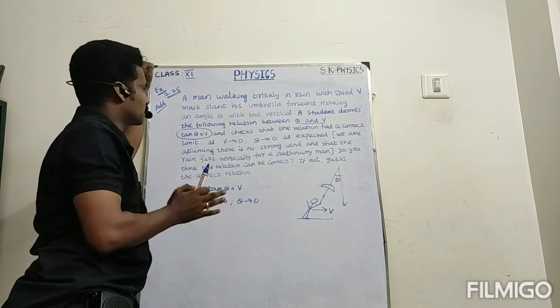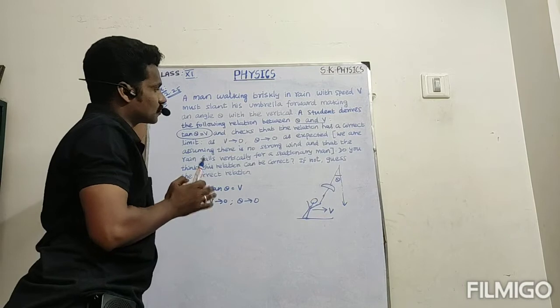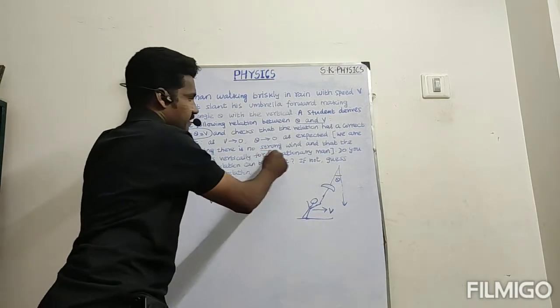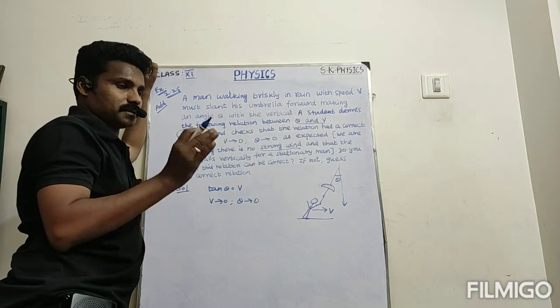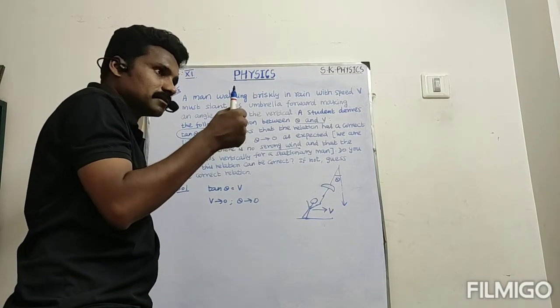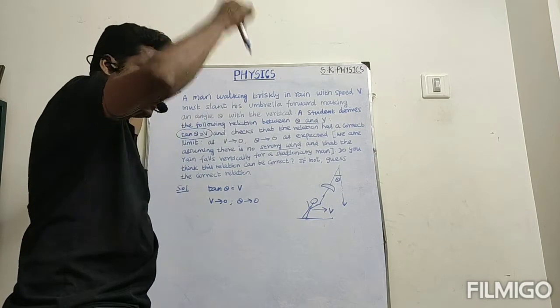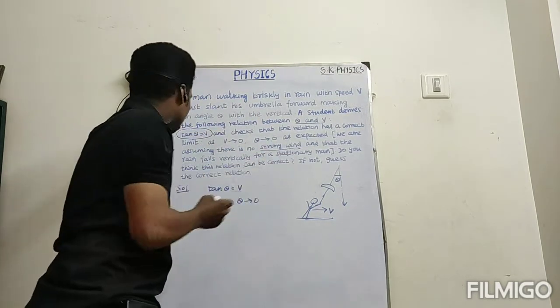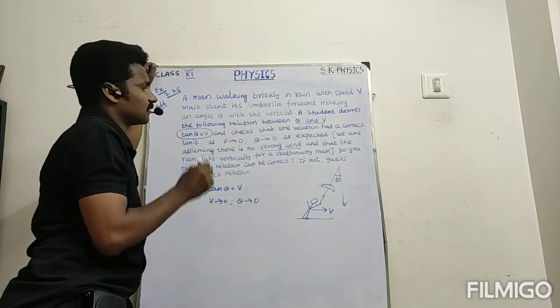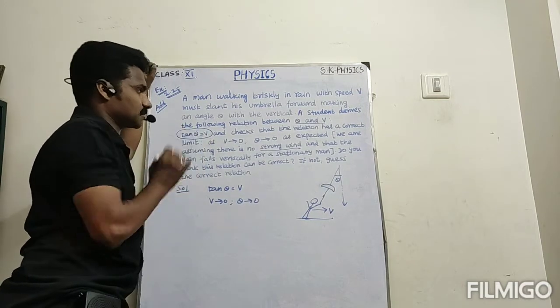Okay, so we are assuming there is no strong wind. Let us imagine, it's a very important part, there is no strong wind. Then even if you stand at rest, how will the rain fall? Straight, vertically. The rain falls vertically for the stationary man. This is the situation.